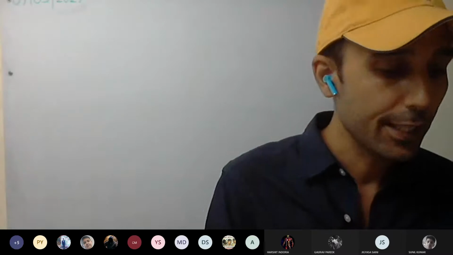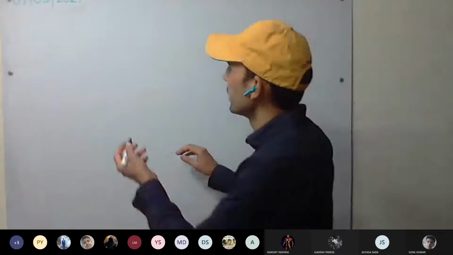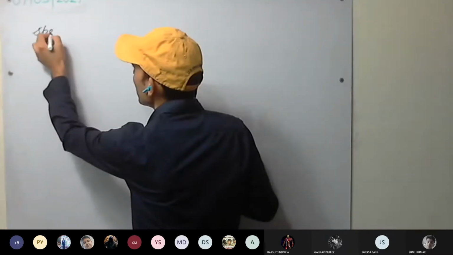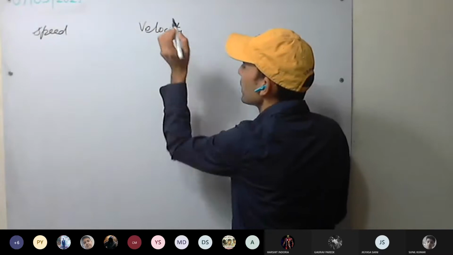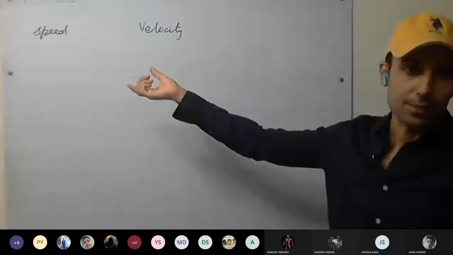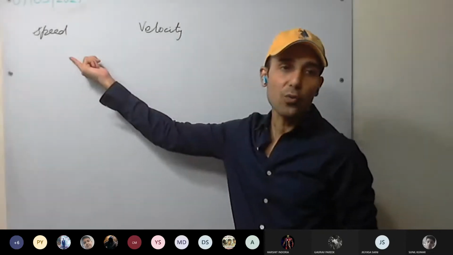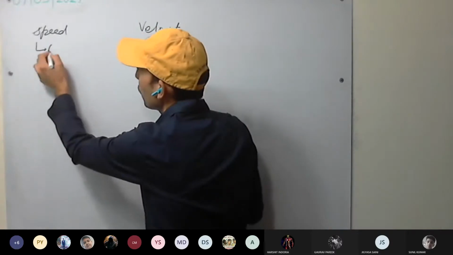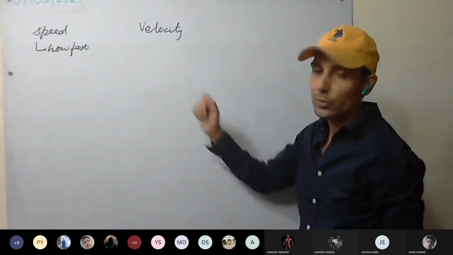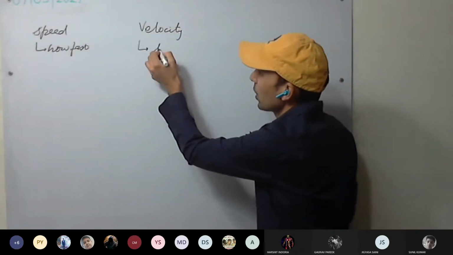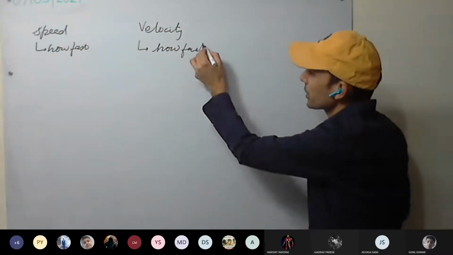Today we are discussing speed and velocity. So what does speed tell us? Any body, if it is moving, has a speed. Speed tells us how fast the body is moving. Whereas velocity tells us the same thing and something extra: how fast the body is moving in a particular direction.